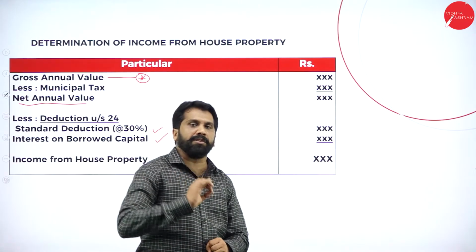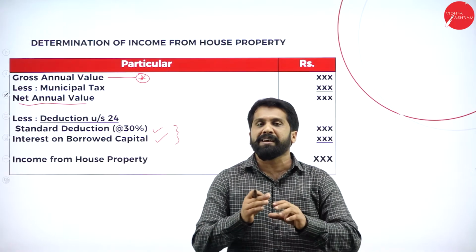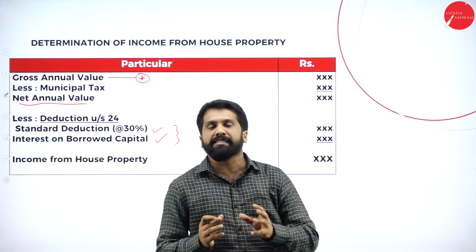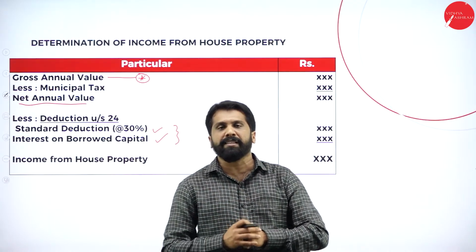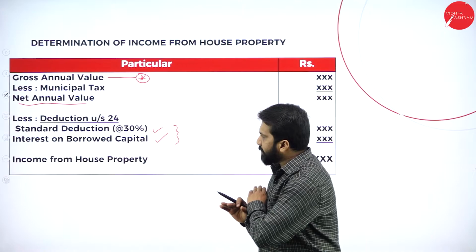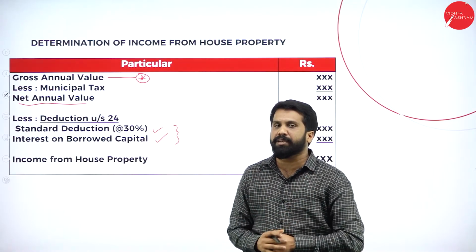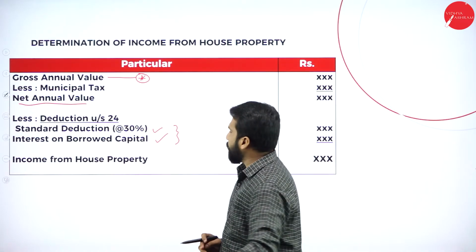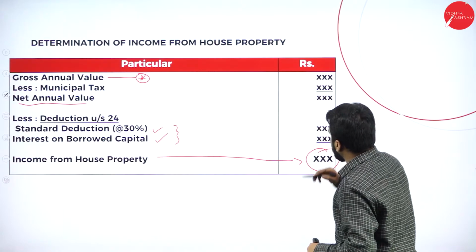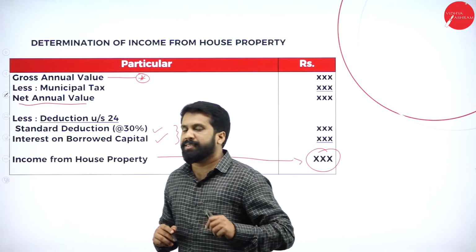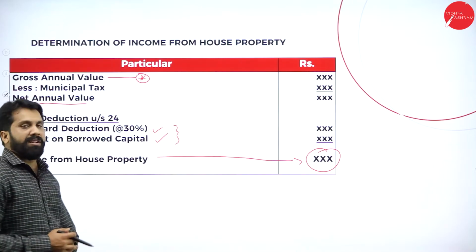To confuse you, they will give you so many adjustments, like repair charges of 5,000 and agreement charges to be paid to the mother-in-law or grandmother of 5,000 and all. So don't consider anything other than these 2. Anything else you get, just ignore. Clear? So finally you will get the income from house property, so much amount. Clear? Now I'll come back to your gross annual value.